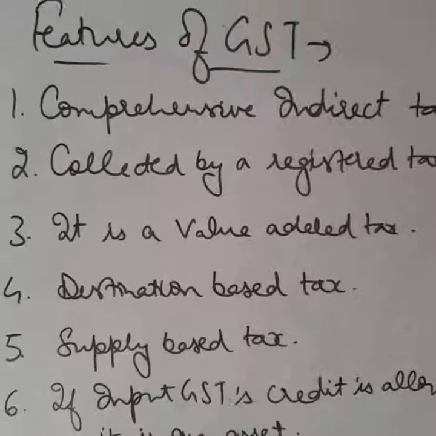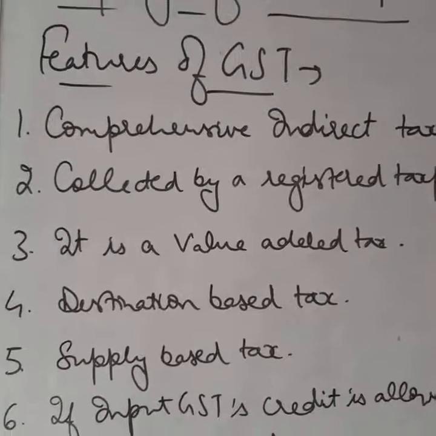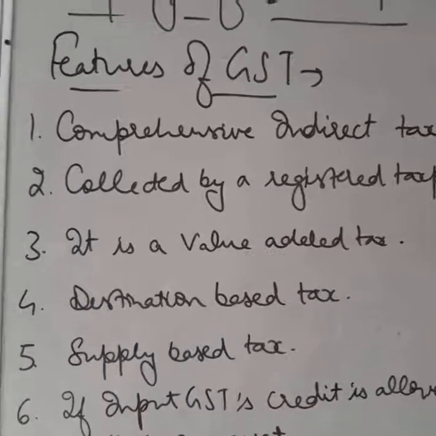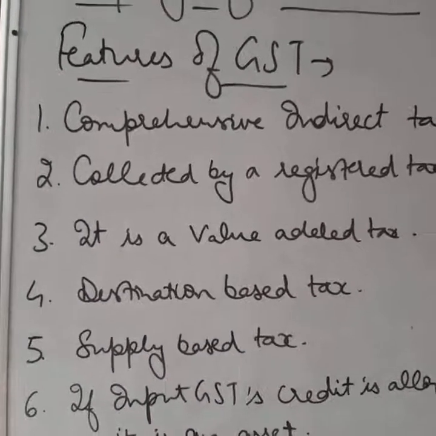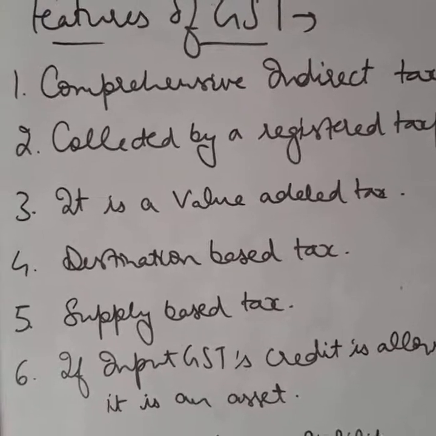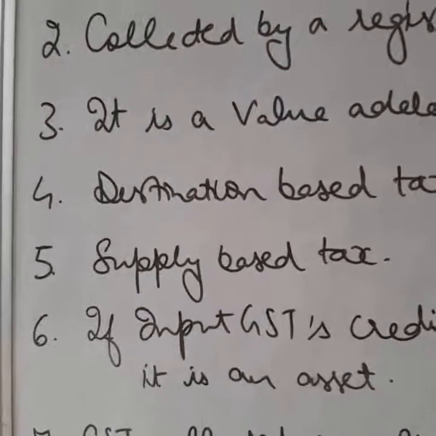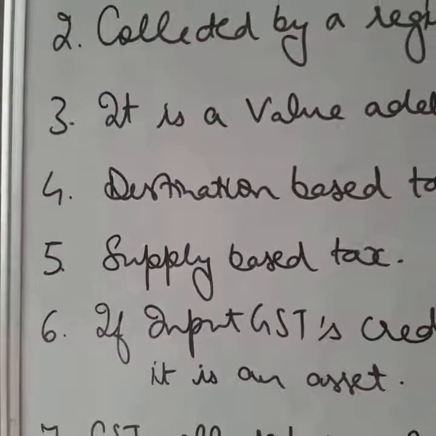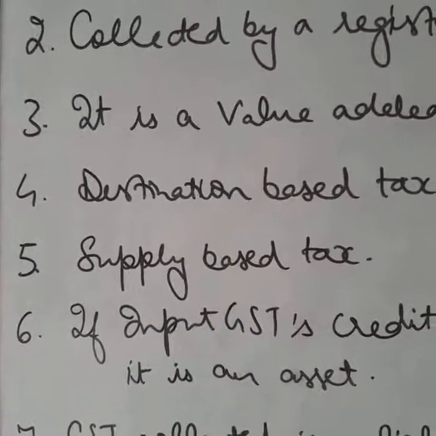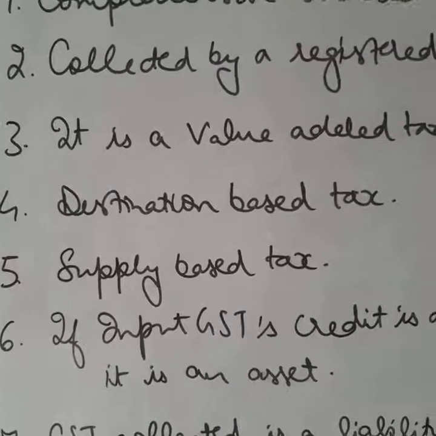Next is it is destination based tax. GST is charged every time a sale is made to the final customers. That is, it will not be further sold. So it is destination based tax. Next is it is supply based tax. Supply based tax means it is charged by the seller's supplier only if he is registered under GST.